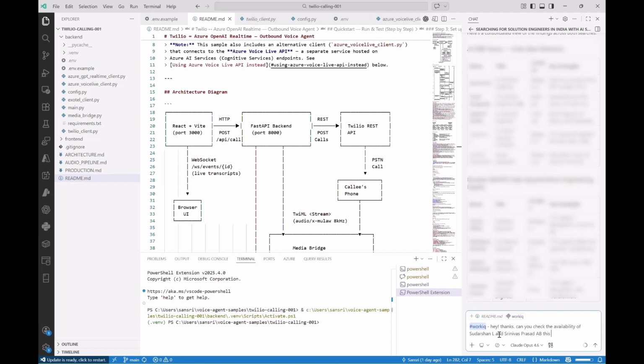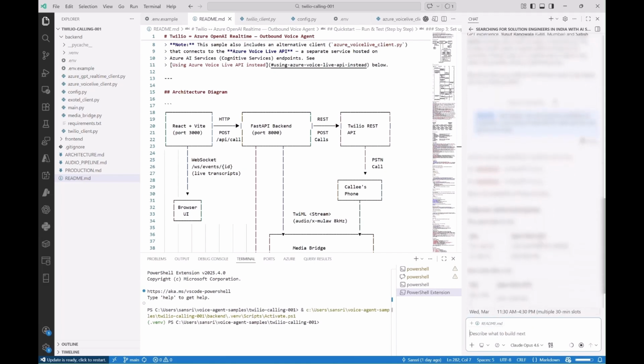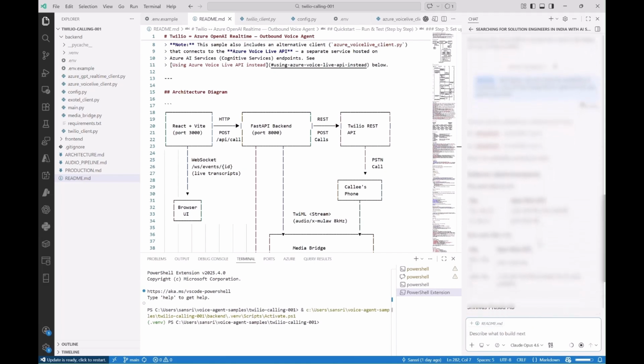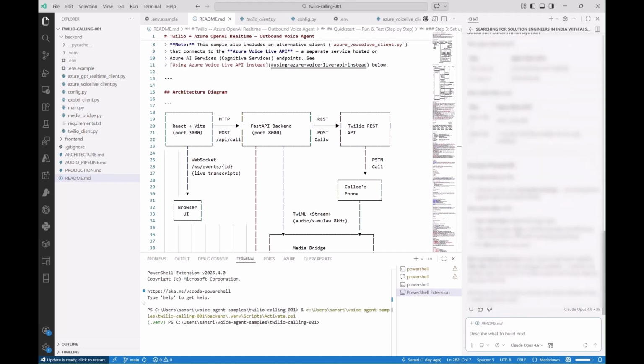So I'm asking it to check their calendars for the current week. Okay, so here you go. So it tells me that they are indeed available this week and next week too. So I have all the information right in front of me.